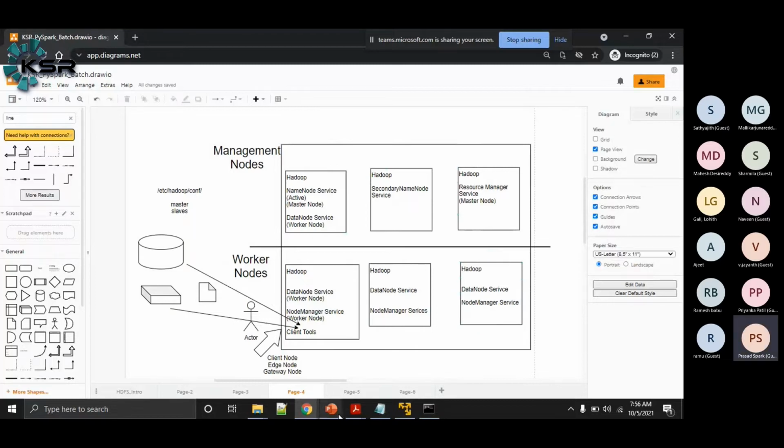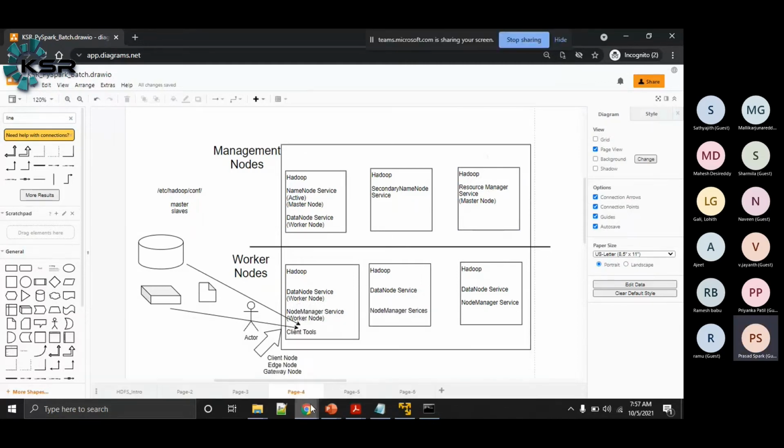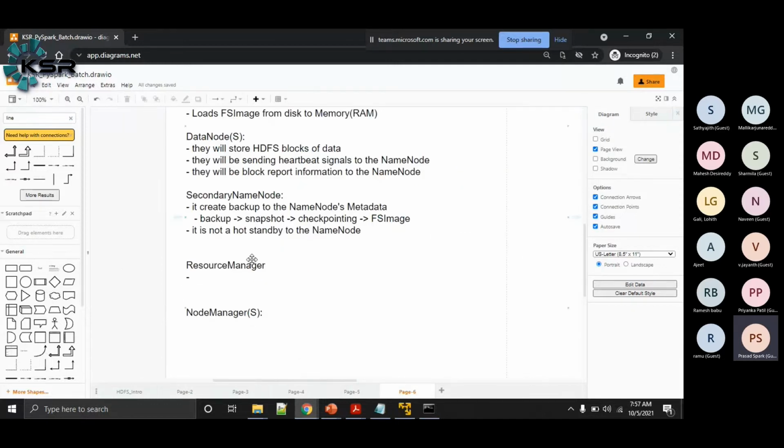Earlier, these node managers were called task trackers, and this resource manager was called a job tracker. But from Hadoop 2.x onwards, these are called the resource manager and the node manager. We want to talk about this resource manager and the node manager.